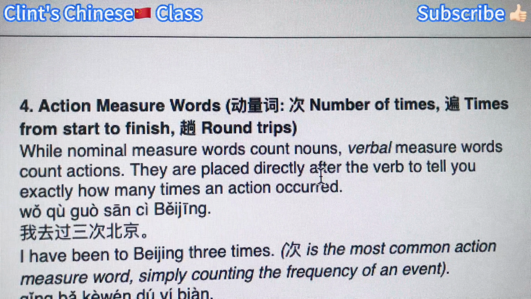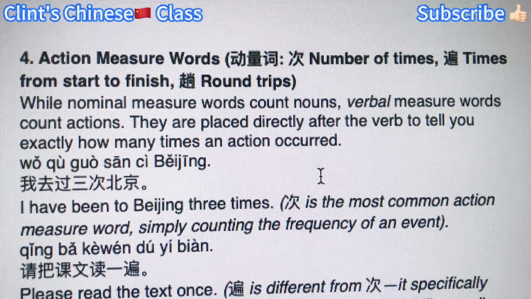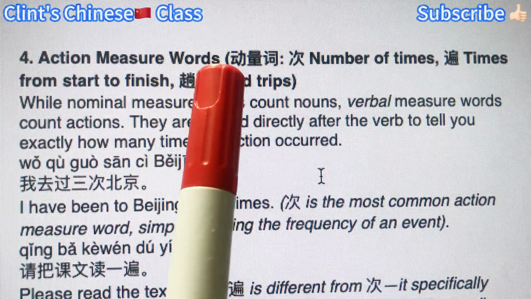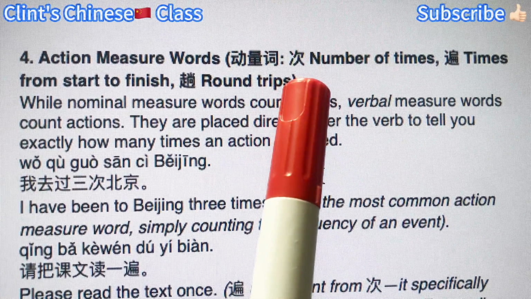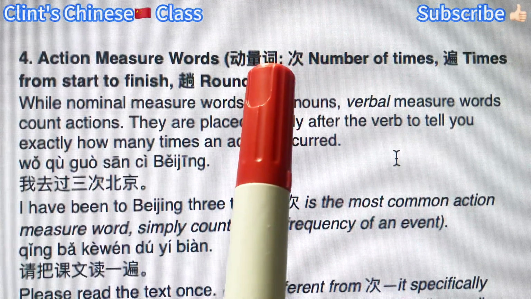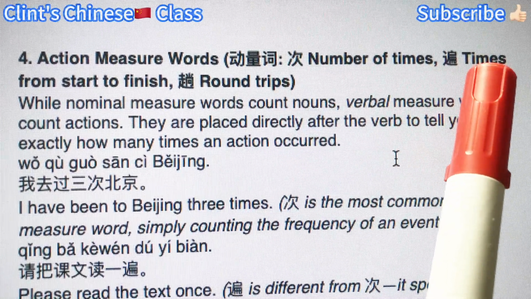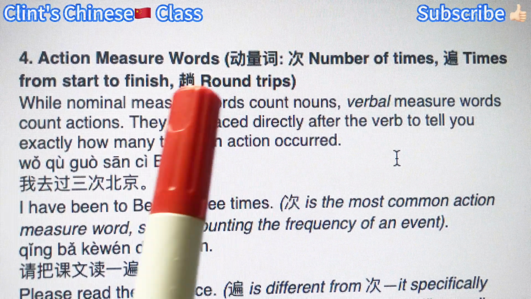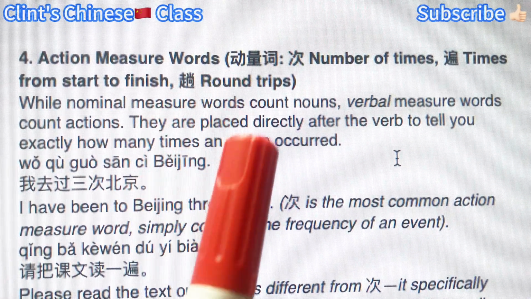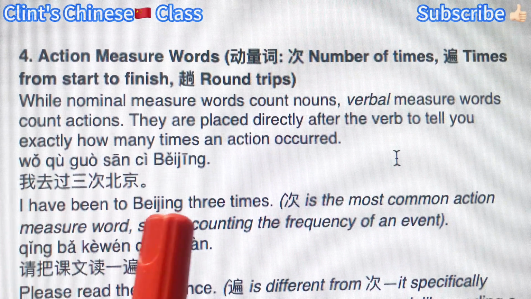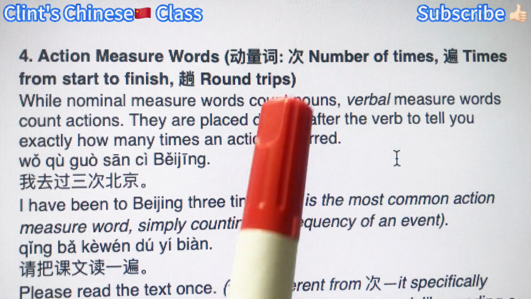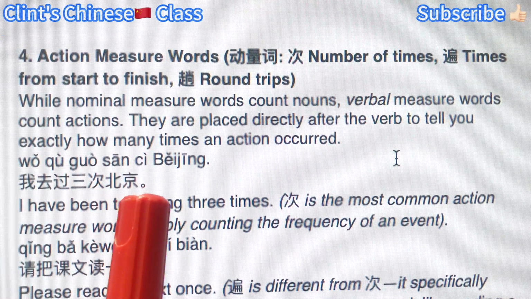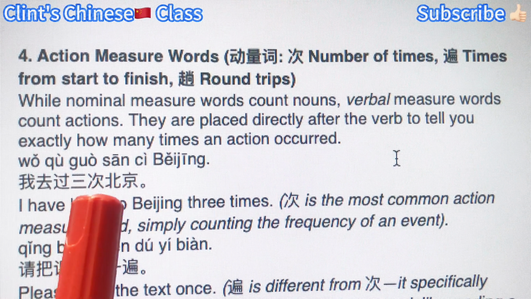The fourth type of measure words measure actions. Action measure words talk about how many times an action happened. 次 is the number of times. 遍 is times from start to finish. 趟 is for round trips, go there and come back. For example, I have been to Beijing three times. We use 次. 我去过三次北京. Three times.